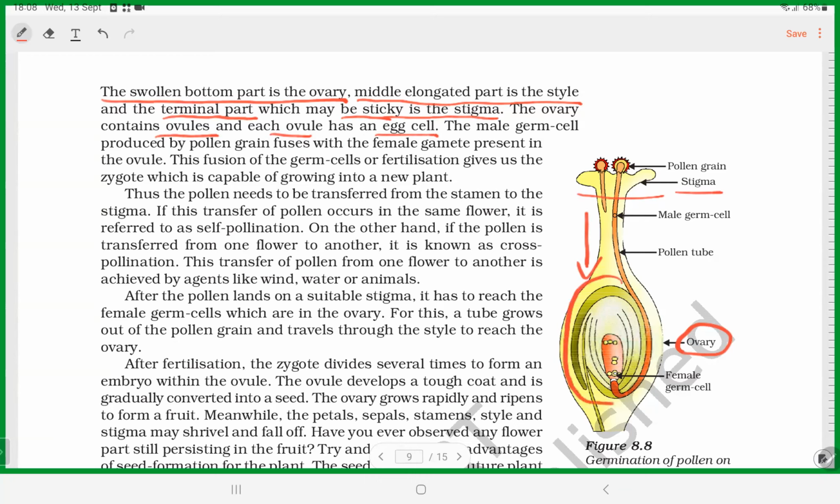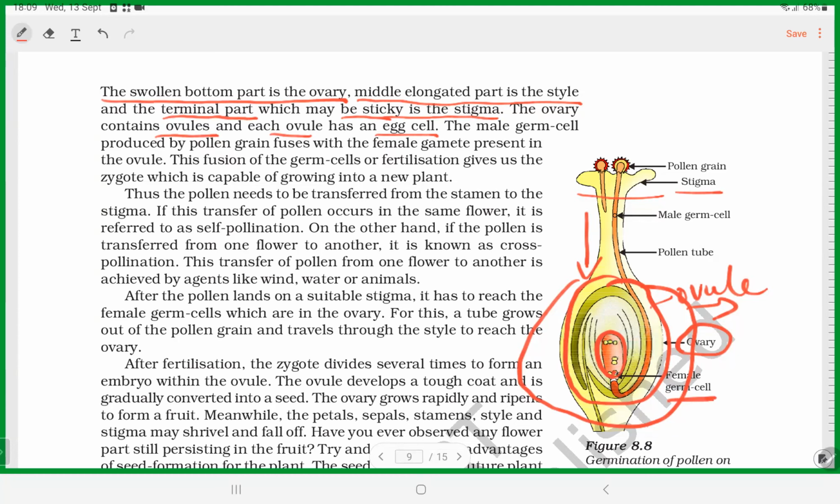Inside the ovary, what is present? This is called the ovule. The top bulged part is the ovary, which consists of ovules. Ovary contains ovule. Keep that in mind. And the ovule has an egg sac. Let me enlarge this structure; inside it nine dots are kept. The center middle dot is called the egg cell. Okay, female gametophyte.